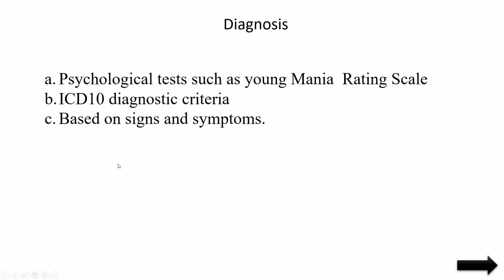Next we can see the diagnosis. How can we diagnose this problem? One is the manic rating scale. There are scale numbers, and based on the signs and symptoms we can put the number. If the number is high, we can say mania; if it is low, we can say it is not mania. The next is based on ICD-10 criteria. In the ICD-10 classification, they have written what signs and symptoms show mania, so based on that we can compare and find the manic problems. Based on the many signs and symptoms we have already seen, if they are there, we can consider it a manic disorder.